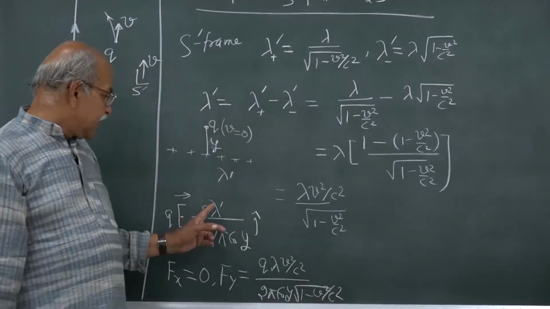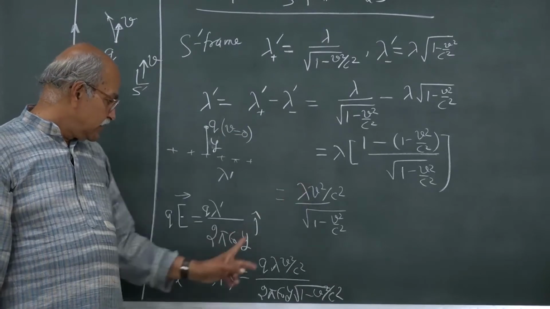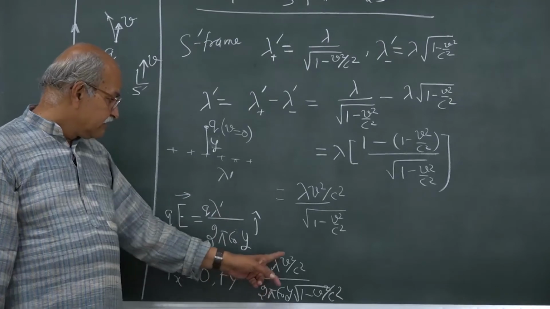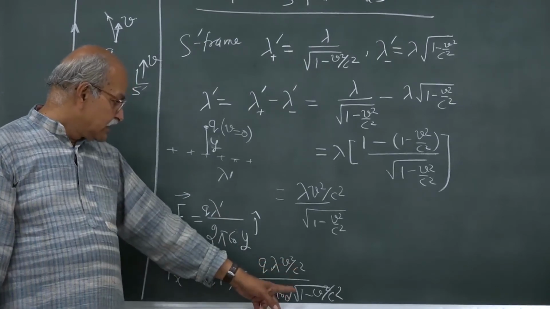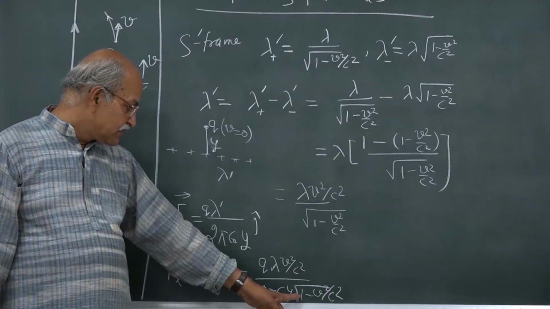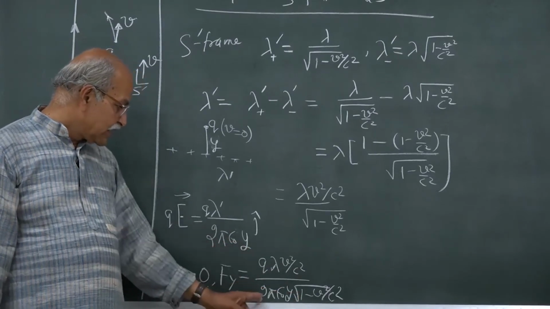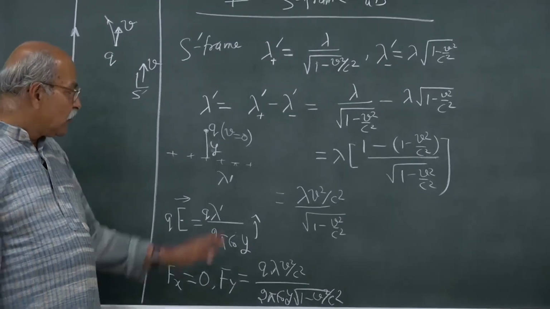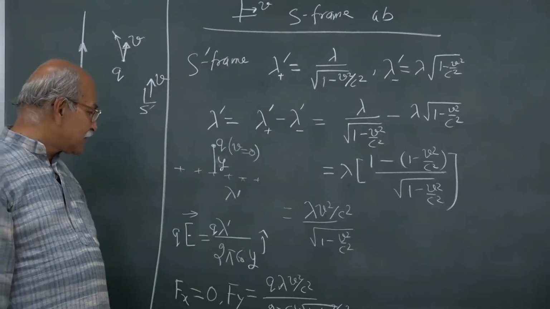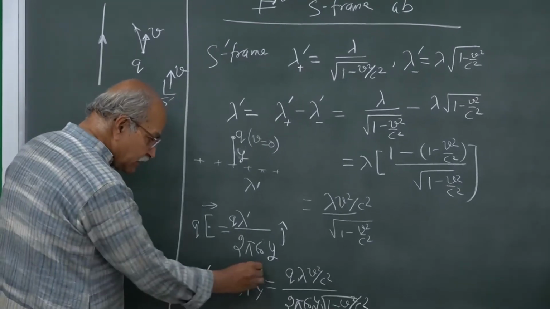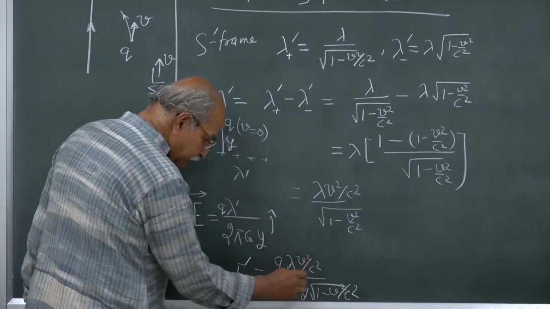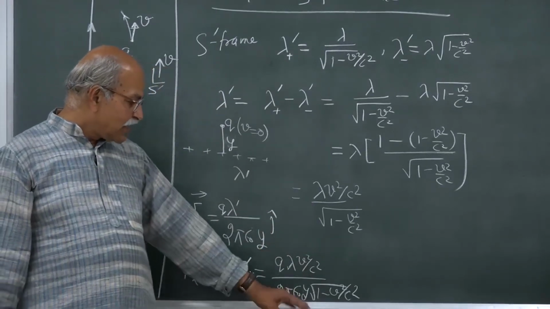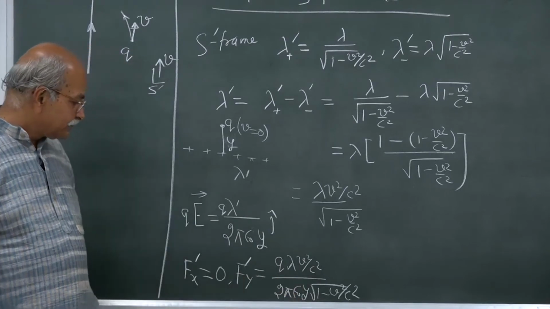Check, lambda prime I am writing this quantity. So, q is here, lambda prime is lambda v square by c square, and then divided by square root 1 minus v square by c square, and this 2 pi epsilon naught y, which is here. So, that is Fy, and Fz is 0, and all these are in primed coordinate S prime. So, let me put prime here, and that is it. Fx prime is 0 and Fy prime is this. y and y prime are same, so I can leave it here.